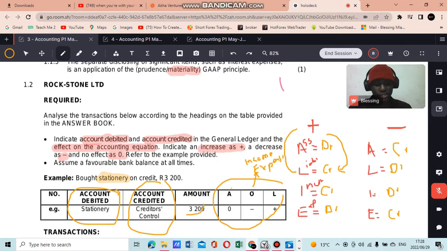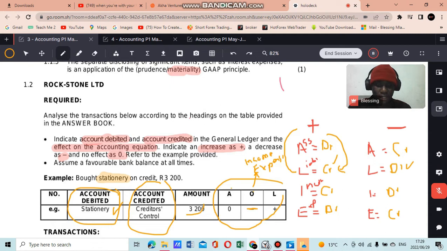And liabilities, you just refer to the diagram: they increase on the credit side, decrease on the debit side. So now we said stationery is an expense account and it increases on the debit side. That's why we debited this account here, right? Meaning that now we know owner's equity is affected, because expenses decrease owner's equity, meaning that owner's equity decreased.